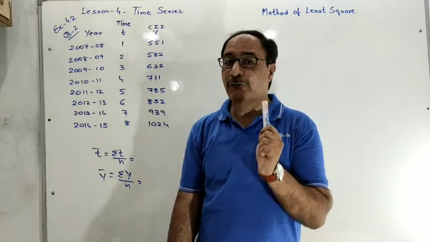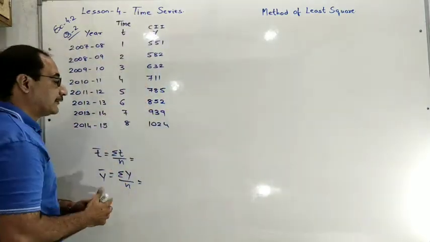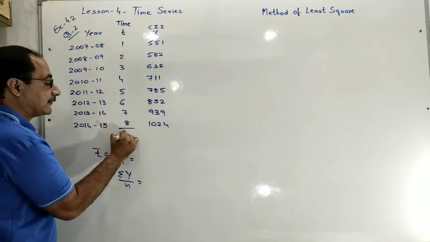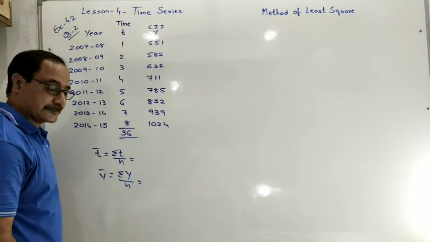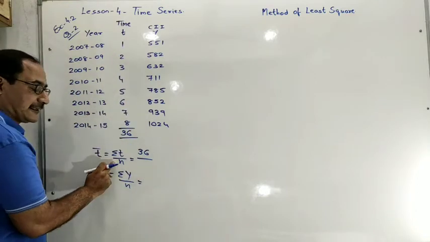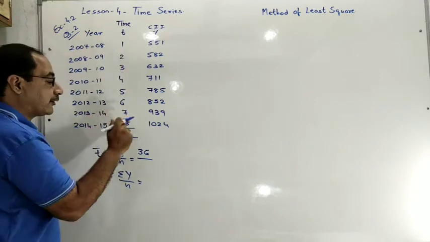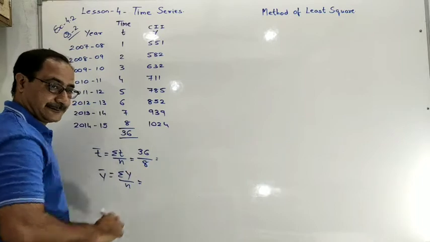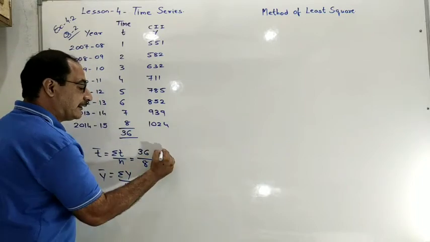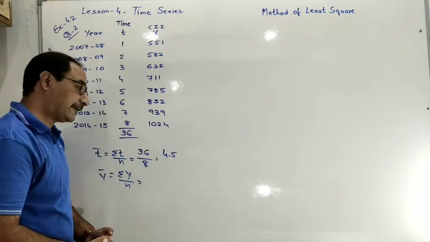Now see how you calculate t bar and y bar. First of all, total of t. Total of t is equal to what? 36. 36 divided by number of observations, always denoted symbolically by n. So here number of observations is 8. Now 36 divided by 8, you will get the answer 4.5.